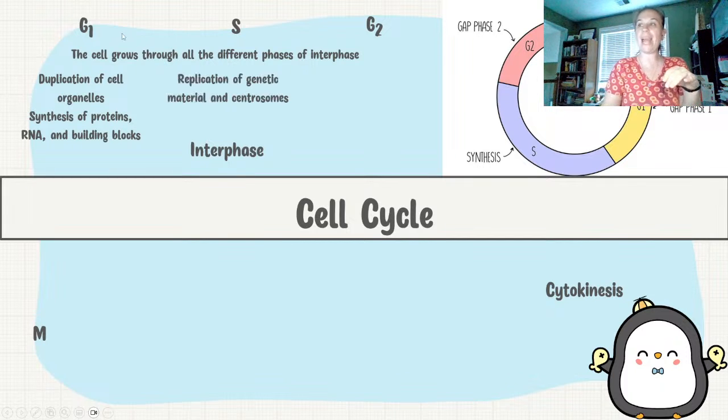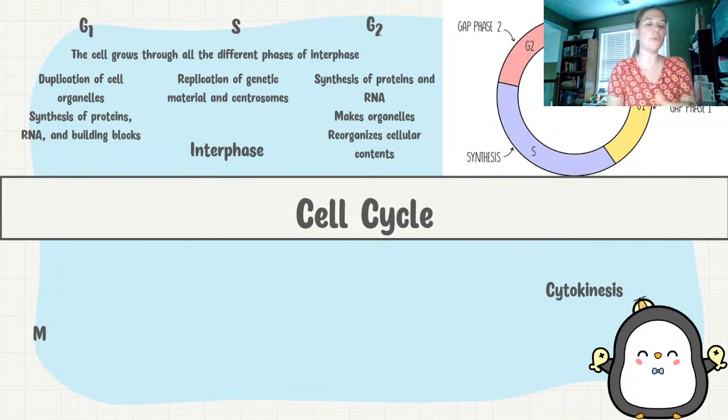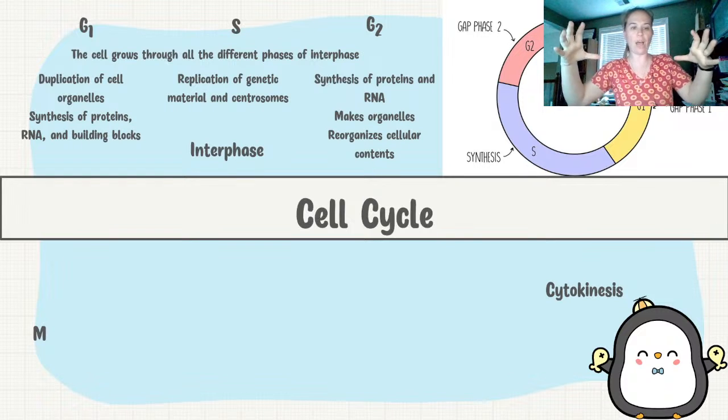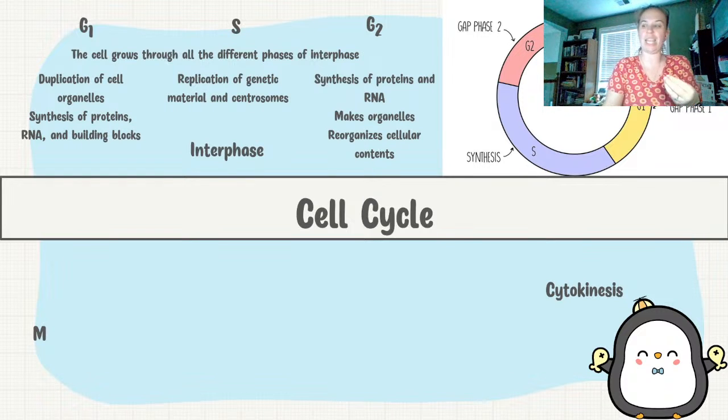S phase is going to be when we go through DNA synthesis, where we're going to synthesize a copy of that DNA. So we replicate the genetic material and all the centrosomes. And then the G2, again, the cell is growing, and we're synthesizing protein, the mRNA, and making organelles, and it is reorganizing its contents. It's hopefully going to be big enough now that we can go through this division stage, okay?